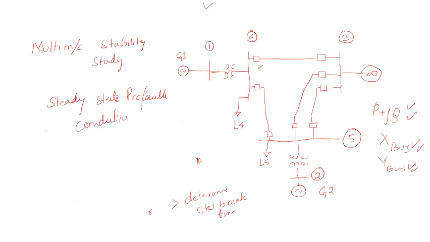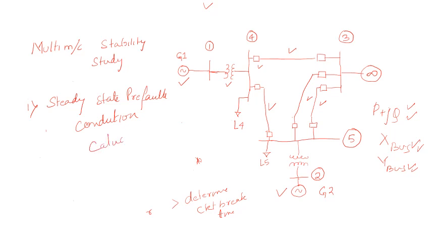Suppose, and you'll ask why, what is this steady state pre-fault condition? Suppose here, if you see the network, it is operating simply. Now, it should be known how much voltage is transferred, what the voltage of G1 is, what the voltage of G2 is, what the reactance of these buses is, and what the reactance of the transformer is. These things must be known, and if they are not known, they must be calculated.